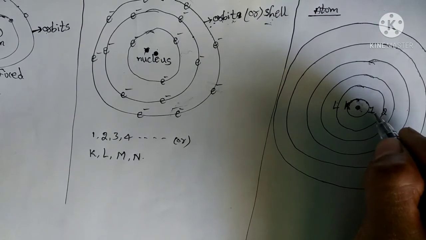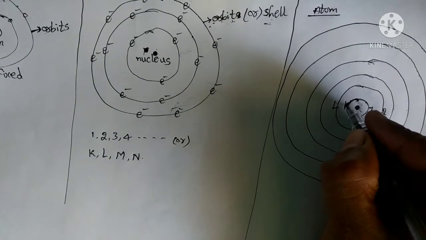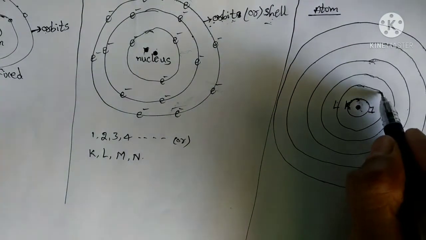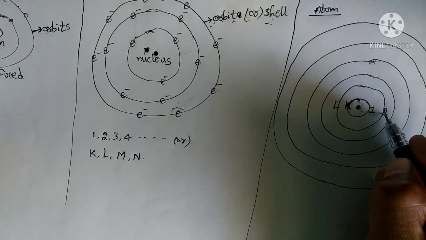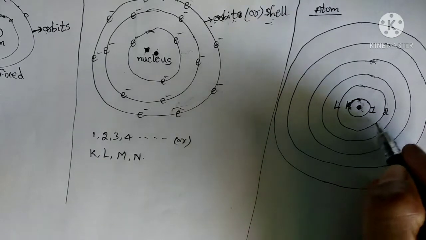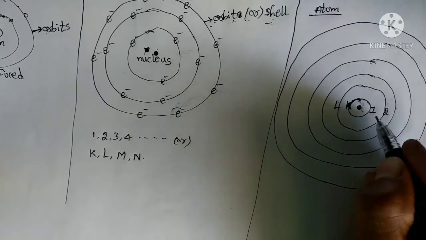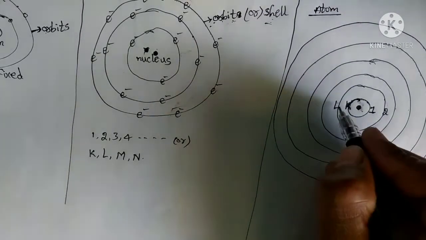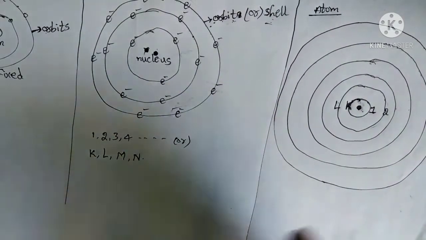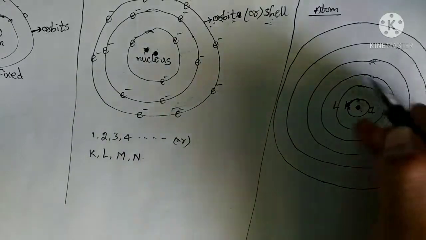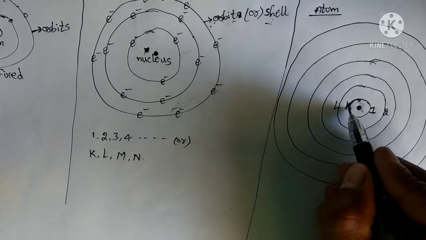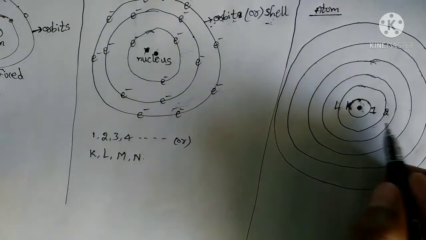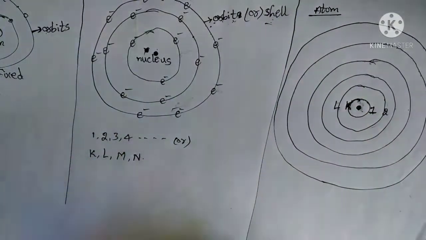That's why I have represented 1 on this side and K on this side. And this is completely the second shell, the 2 shell or L shell. I have represented L on this side. Just one is on the right side and the other on the left side, but completely it is in the shape of a circle, right? So wherever you represent it, that letter or number represents that specific shell.